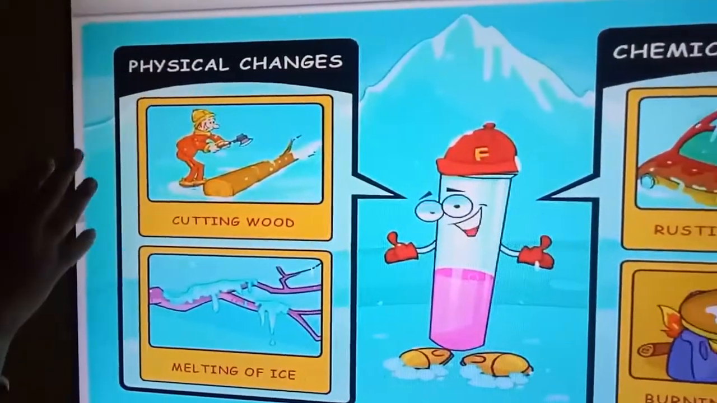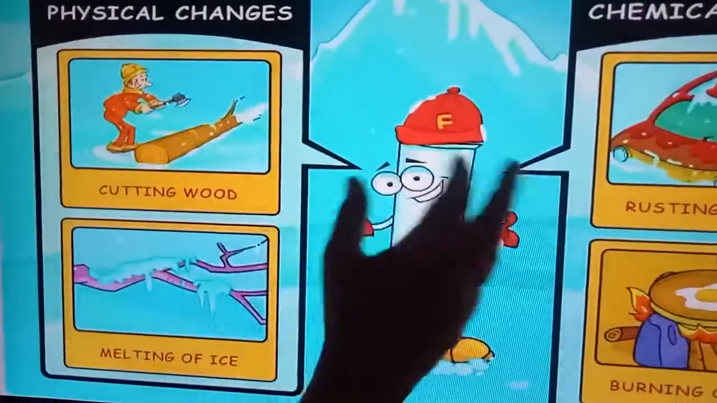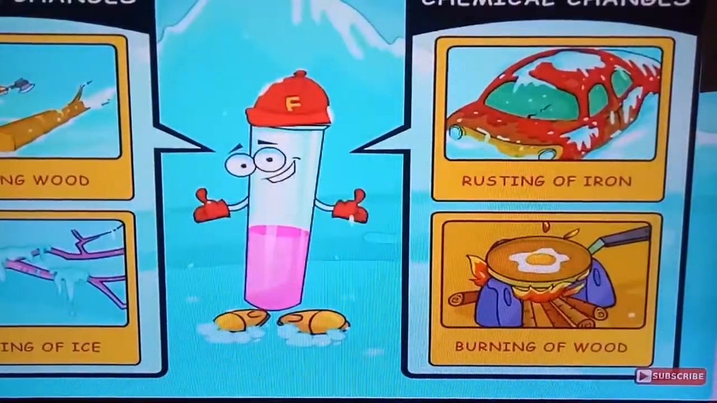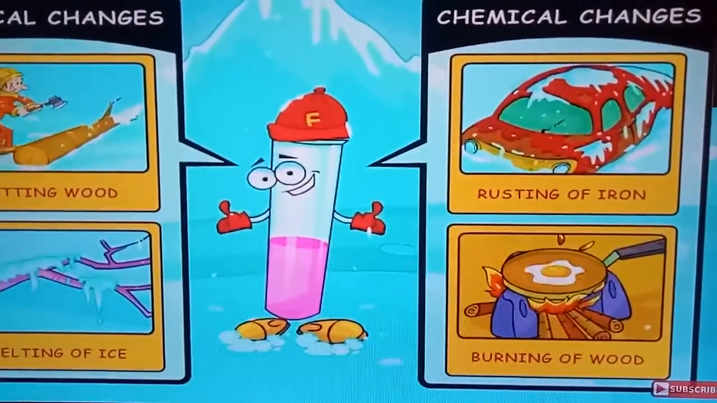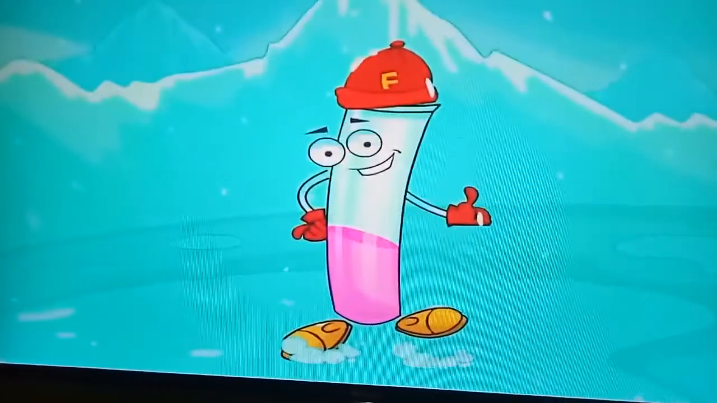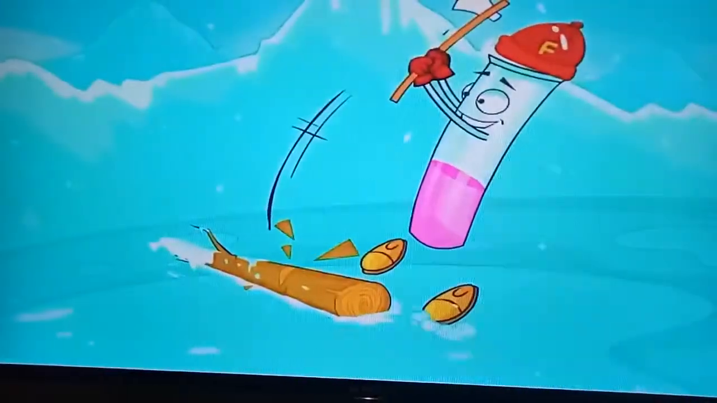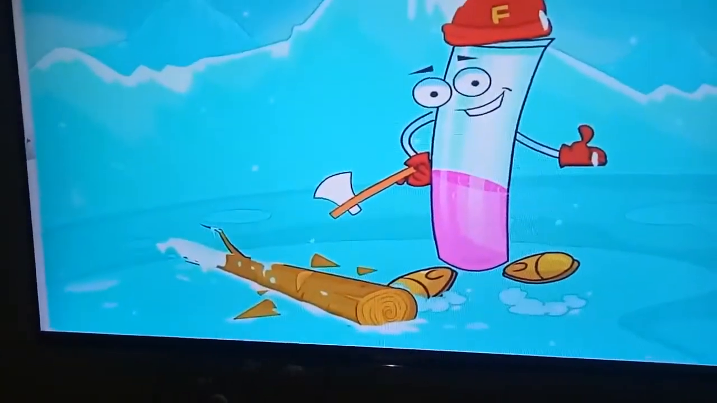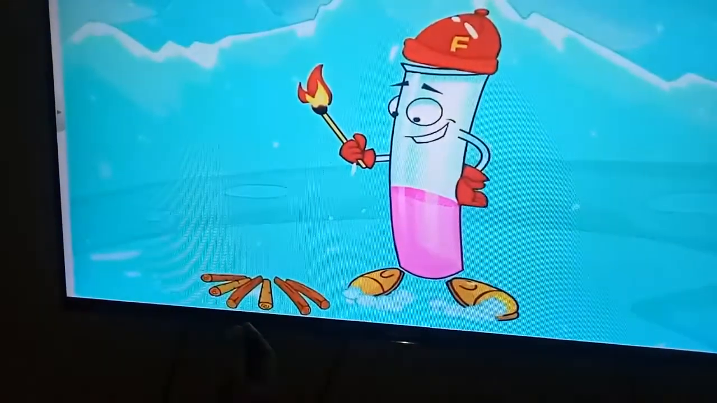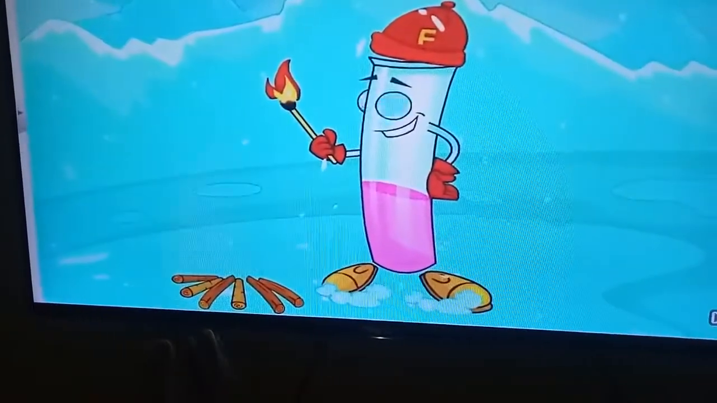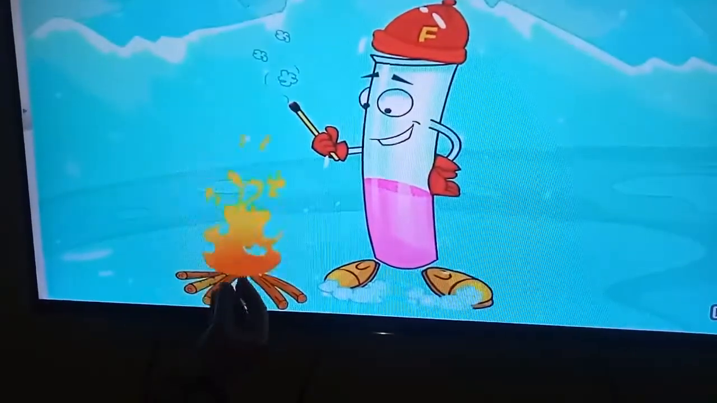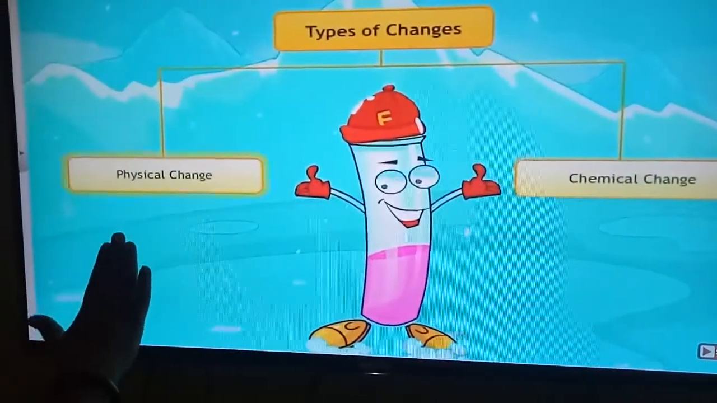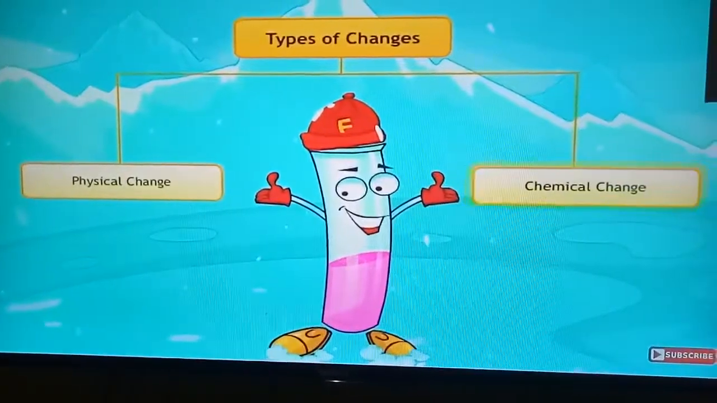There are two types of changes which you are seeing, a physical change and a chemical change. Cutting of wood and melting of ice are physical changes, and rusting of iron and burning of wood are called chemical changes. Let us understand what a physical change and a chemical change are. When we cut the wood, no new substance is formed, so this is called a physical change. When you burn the wood, all that wood burns into ash, and we get light and heat. So this is a chemical change. The changes which you see in matter are of two types, physical change and chemical change.